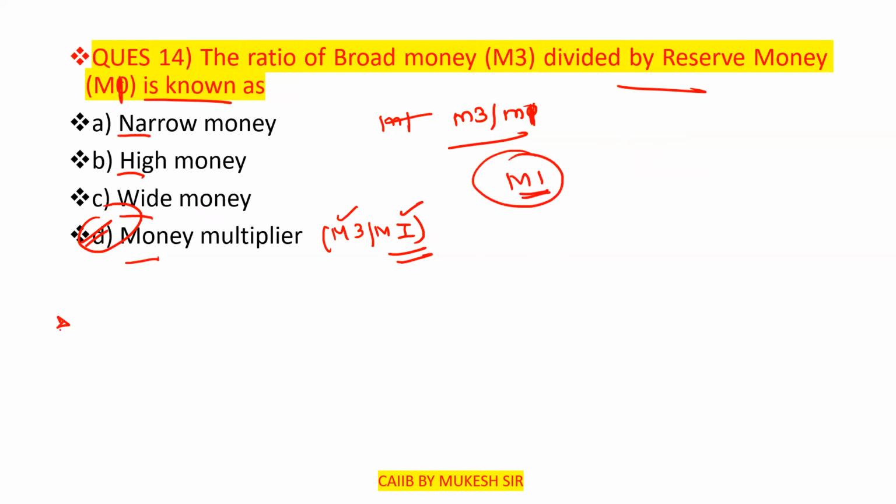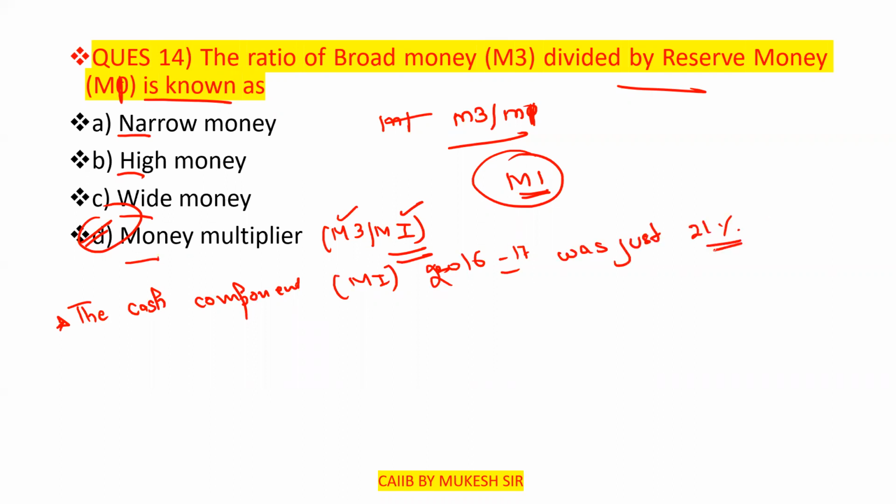As per the figure given in the book, M1 is the cash component. In the year 2016-17 it was just 21% of the money supply indicated by M3.